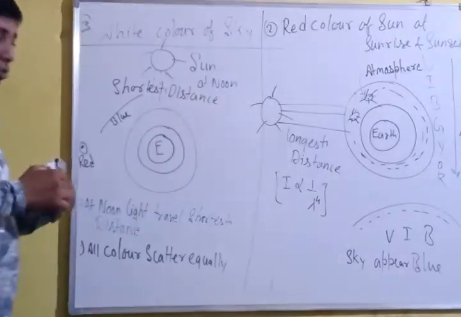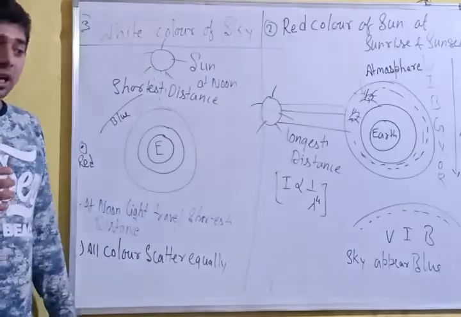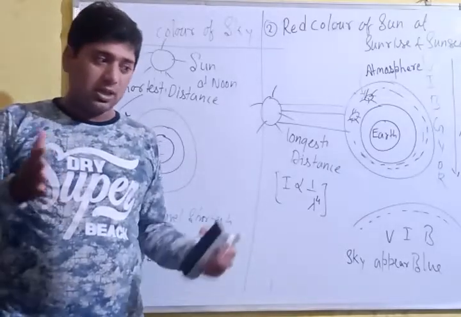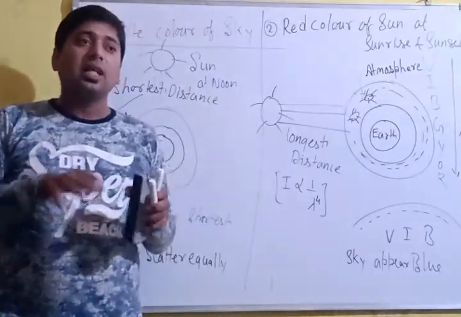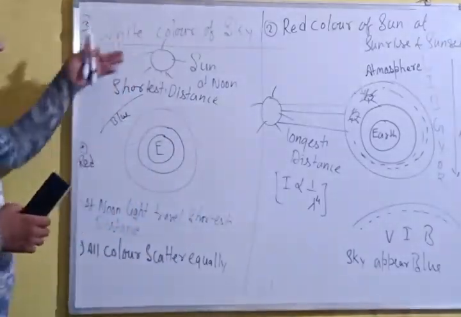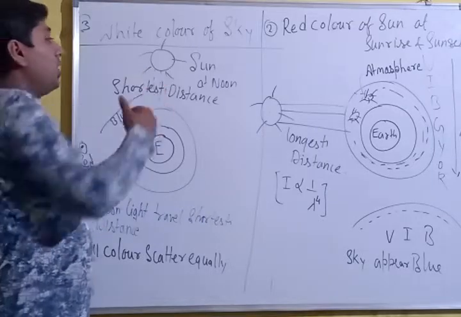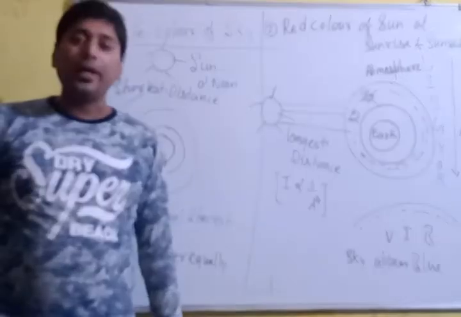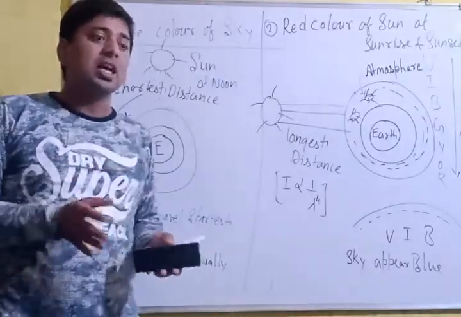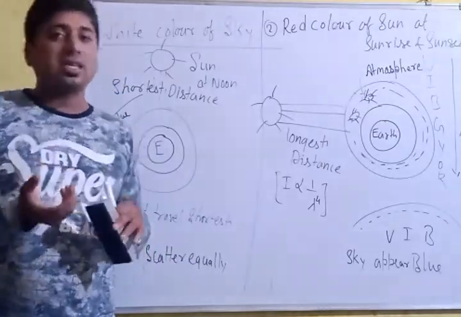When light has to cover the shortest distance, scattering will be least, so most of the light rays will not be scattered away. That's why it appears white, because it has to cover the shortest distance. Due to the shortest distance, scattering will be least, so the color looks white.